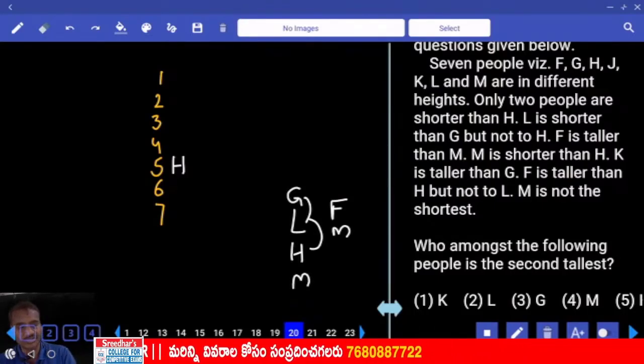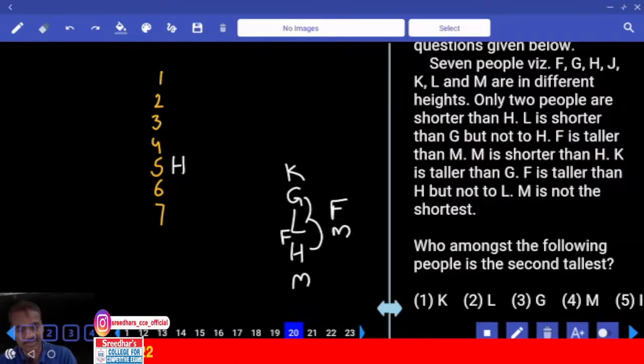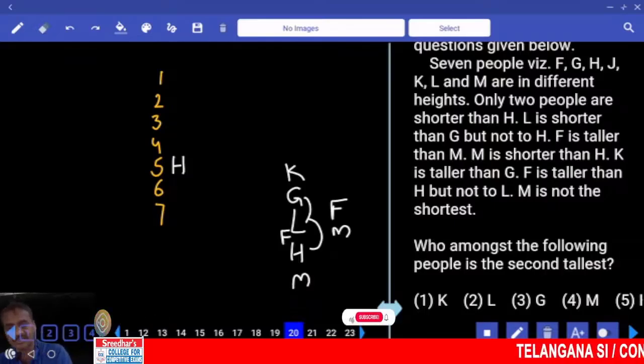And K is taller than G. Now K is taller than G. Then F is taller than H. F is taller than H but not to L, in between these two. Hence 1, 2, 3, 4, 5, 6 persons were done. Hence what is the order we have?